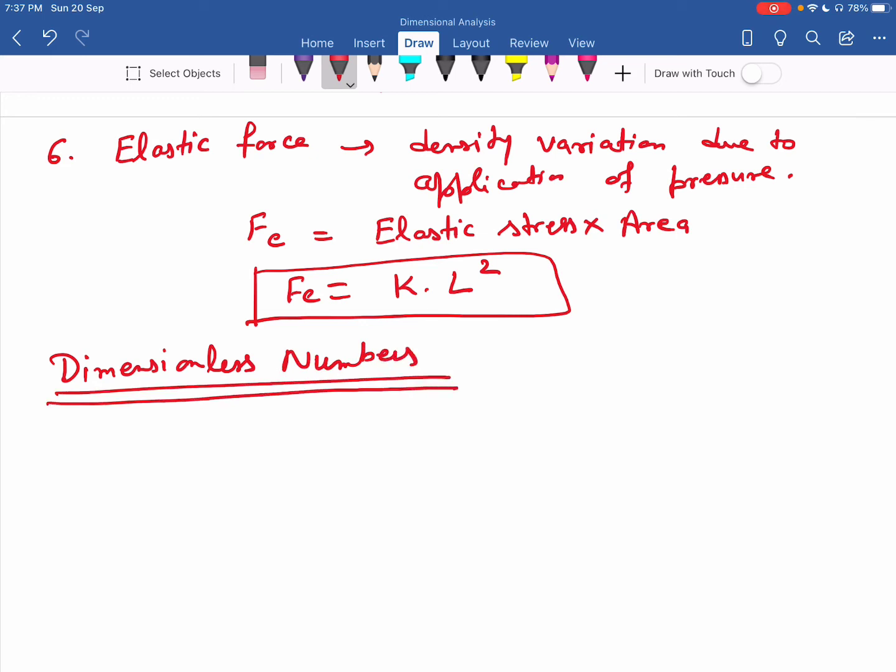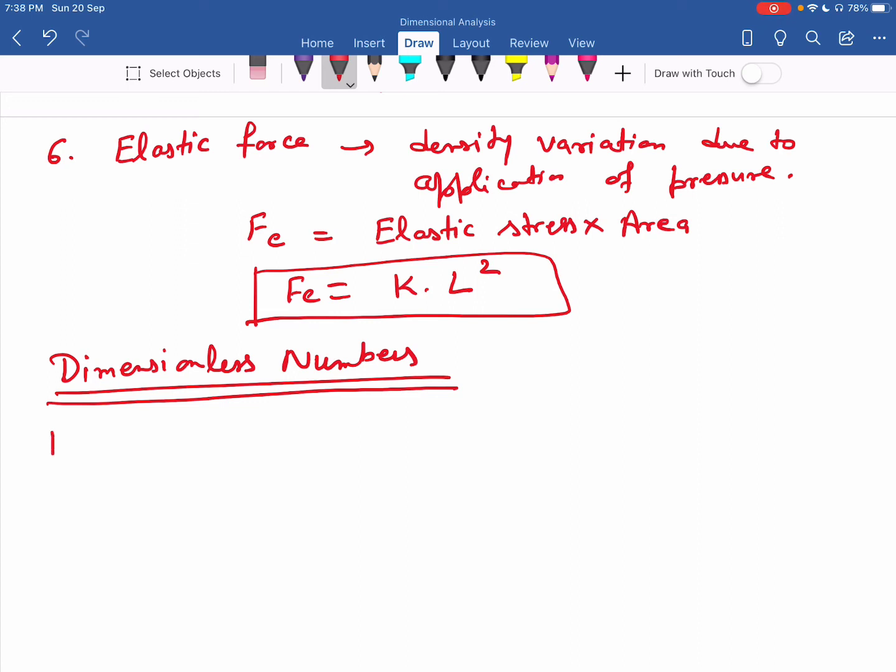Now, since the inertia force is always present in a fluid flow, its ratio with each of the other forces provides us a dimensionless number. So one force is the inertia force, and from the remaining five forces we find the ratio one by one. Accordingly, we get five dimensionless numbers.